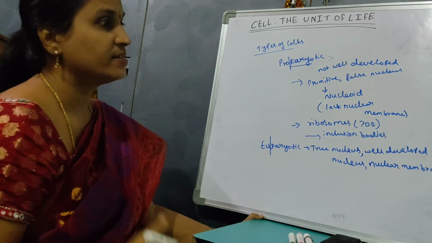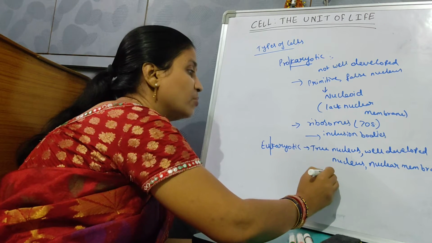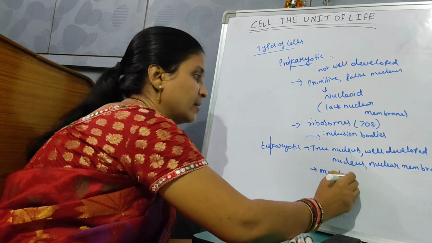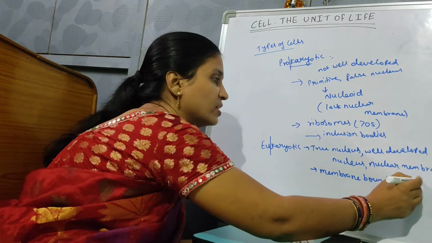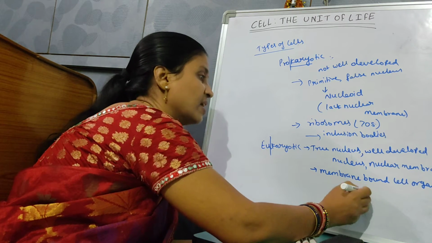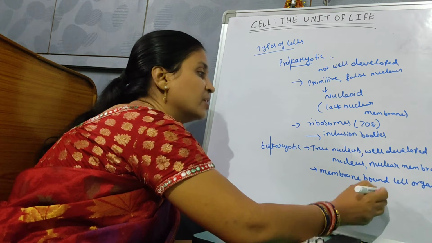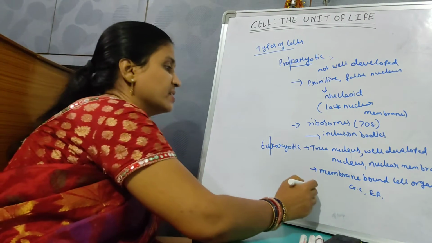These are advanced cells, and they have membrane-bound cell organelles. Membrane-bound cell organelles are present, for example Golgi complex, ER, mitochondria, chloroplast. All membrane-bound cell organelles are present.